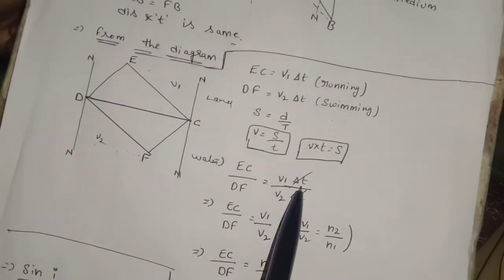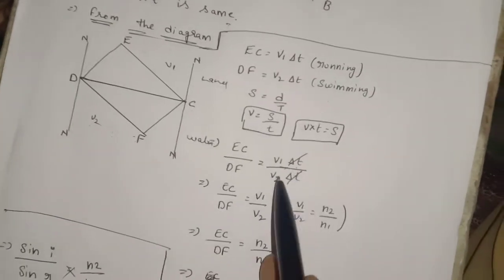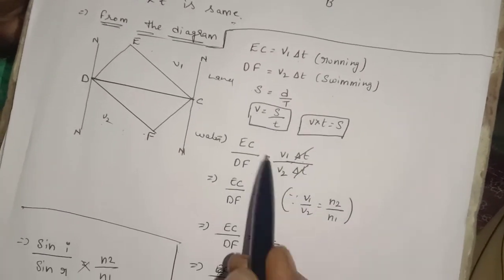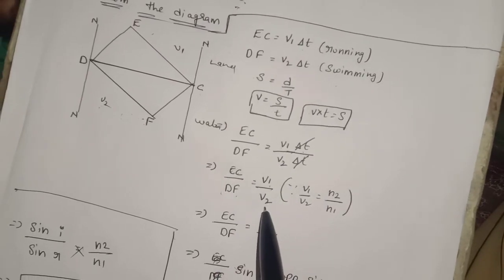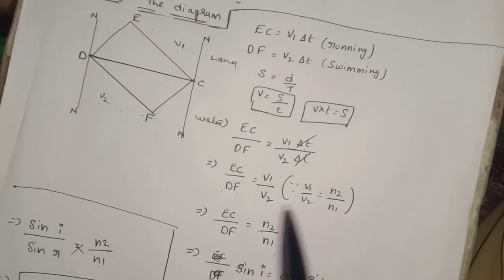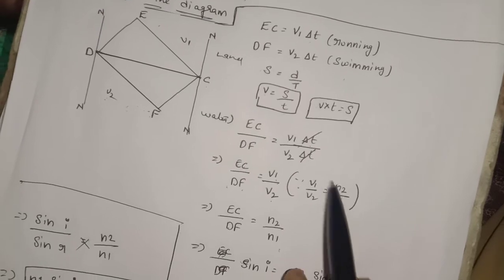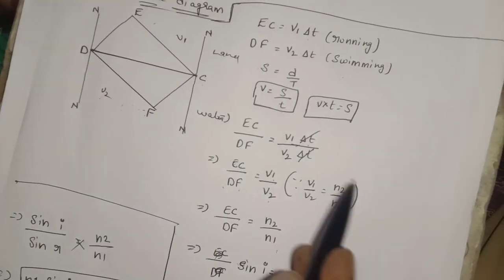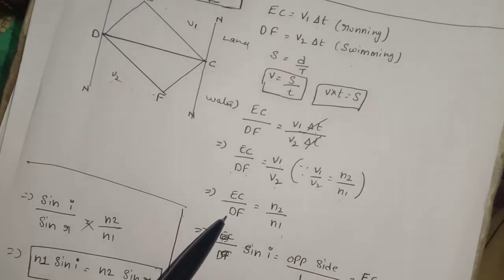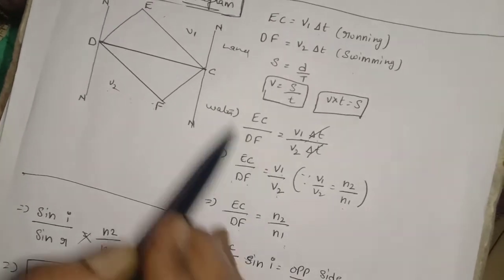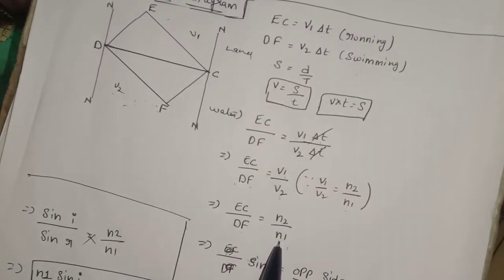V1 is nothing but delta T by delta T. Here delta T gets cancelled, so we will get EC by DF and V1 by V2. We know that V1 by V2 is equal to N2 by N1. In the previous class I have explained this one. N2 by N1 we will get. So EC by DF is equal to, instead of V1 by V2 we can write N2 by N1.